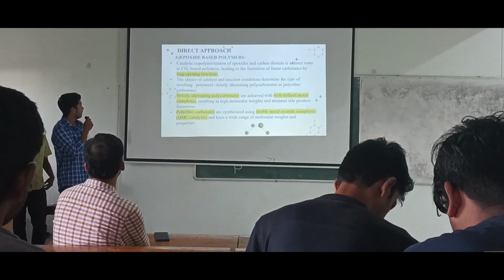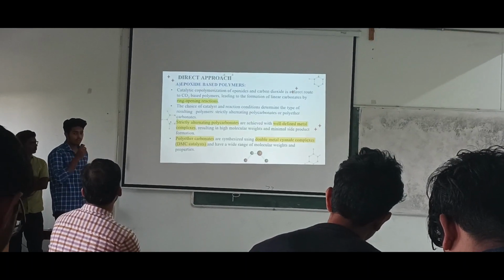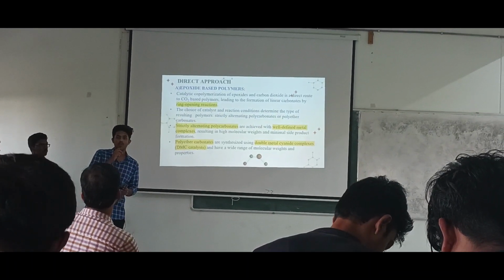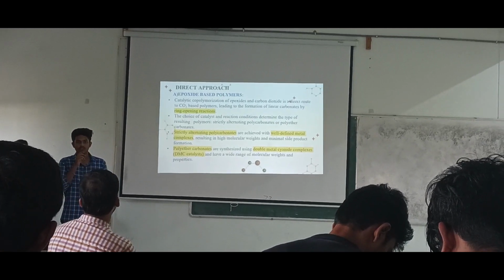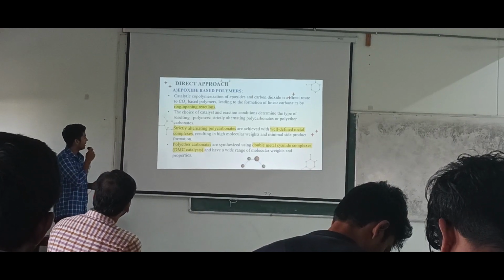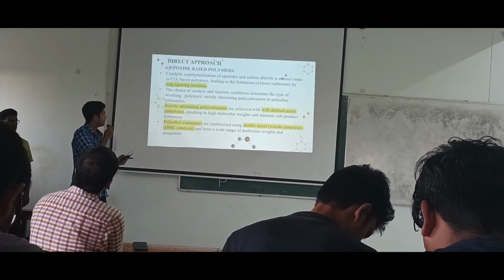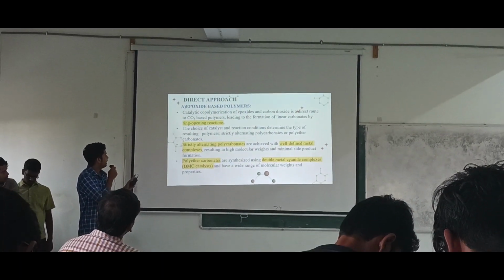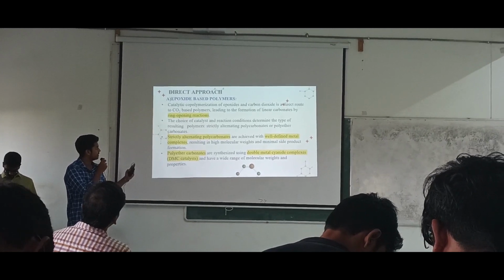In this direct approach, firstly we are going to discuss epoxide-based polymers. What do you mean by epoxide? Epoxide is a structure made up of carbon and oxygen linked in a ring. Here you can see there is a catalytic copolymerization of epoxides and carbon dioxide. This is the reaction, these are the reagents. The reactants are epoxides and carbon dioxide.